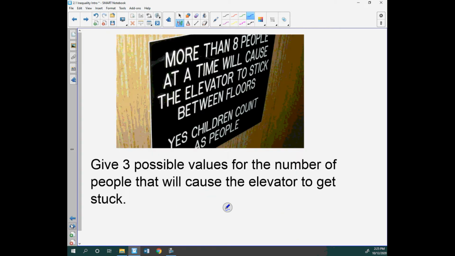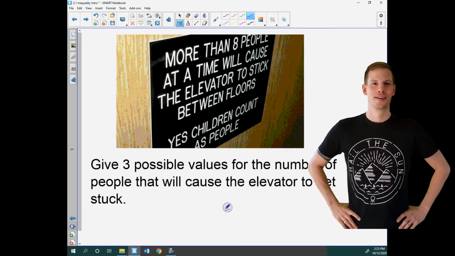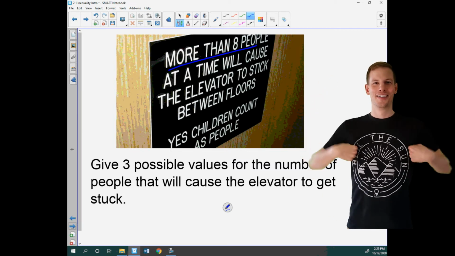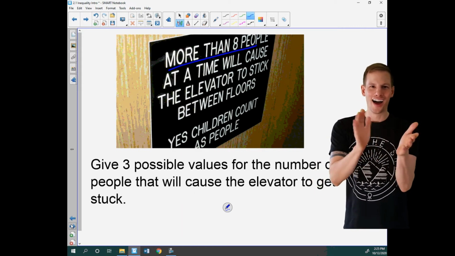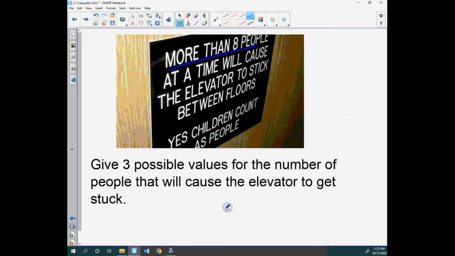How about this one? On an elevator, more than 8 people at a time will cause this elevator to stick. First off, that's not very mathematical because there has to be a limit, right? 2,000 people or something, but I guess 8 people, they could be all children that weigh 20 pounds, but more than 8 people can't ride on that, all right? So when will it get stuck? It'll get stuck with 9 people, and 10 people, and 15 people. If you cram them all in that elevator, I guess it's going to get stuck. So those would be some options.